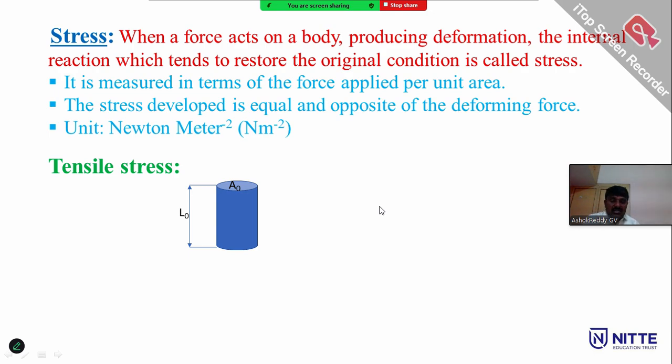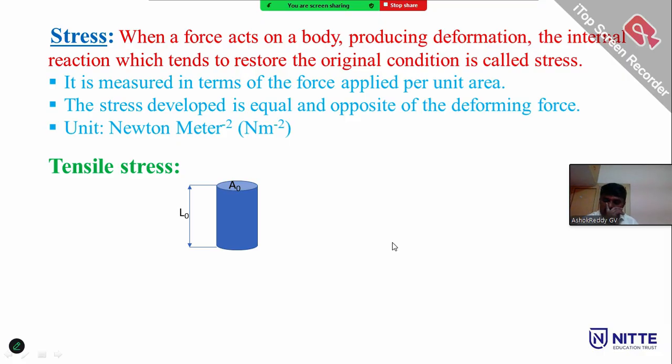What is the unit for stress? The force unit is the SI unit newton, and the area unit is the SI unit meter squared, so stress is newton per meter squared. There are three types of stress. Number one, tensile stress, also called linear stress or longitudinal stress.